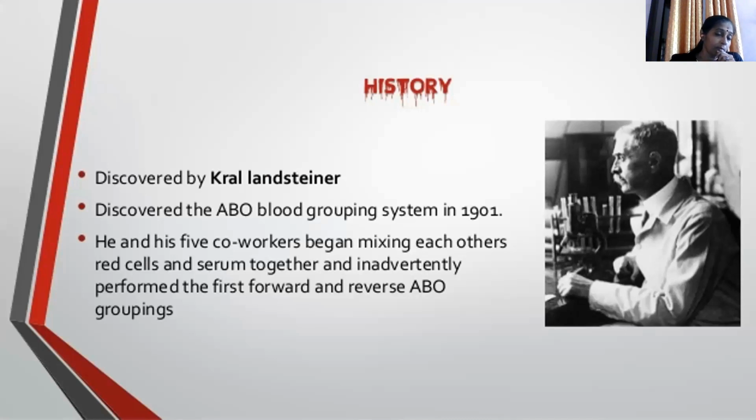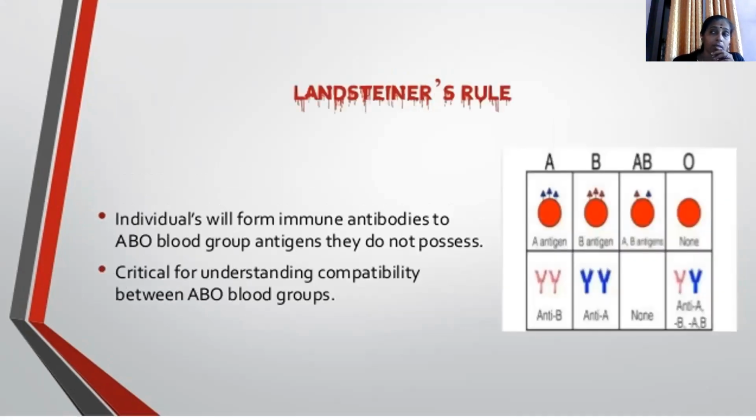When you look back at the history of blood grouping, it was discovered by Karl Landsteiner in 1901. He discovered his blood grouping system while working with red cells, mixing those blood cells with some sera, and he invariably got some sort of grouping. He saw clumping between the red blood cells when he mixed them with certain serum. With his findings, he proceeded with the ABO blood grouping, which later came to be known as the Landsteiner blood groups.